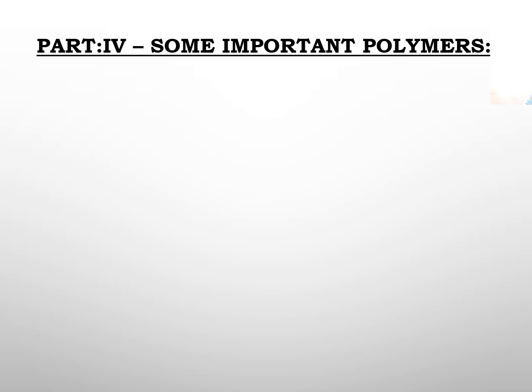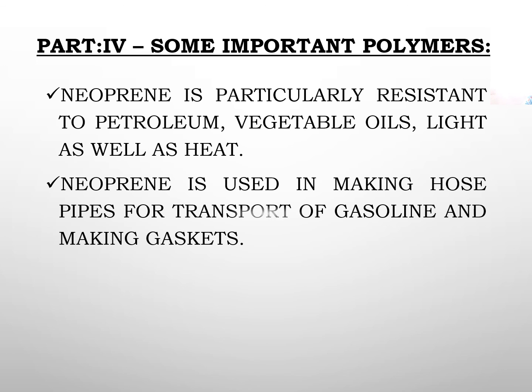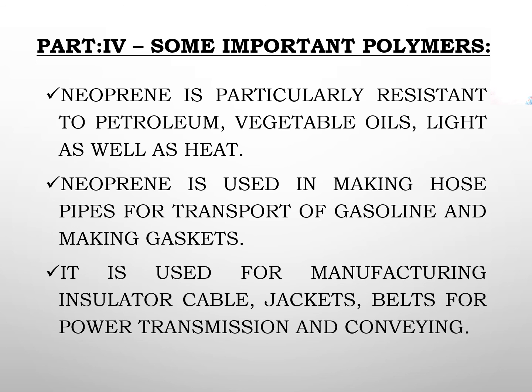So students, neoprene is particularly resistant to petroleum, vegetable oils, light as well as heat. Neoprene is used in making hose pipes for transport of gasoline and making gaskets. It is used for manufacturing insulator cable jackets, power transmission belts and conveyor belts.